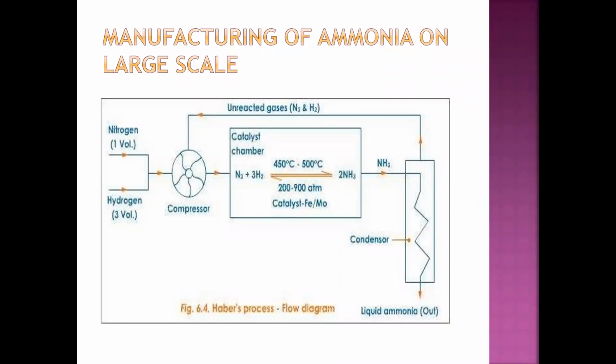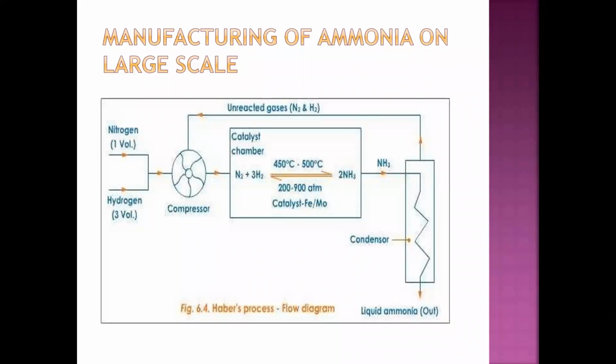So the catalyst here is molybdenum and iron, and we maintain a temperature range from 450 degrees Celsius to 500 degrees Celsius. After that, when your two nitrogen molecules and your three hydrogen molecules react, I'm not talking about the atoms.